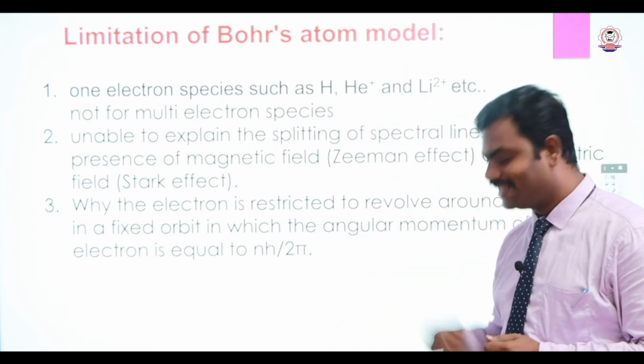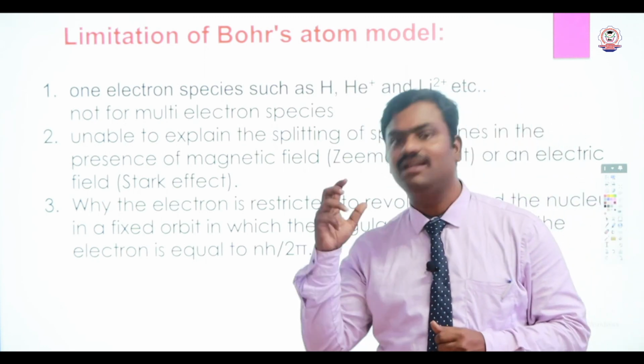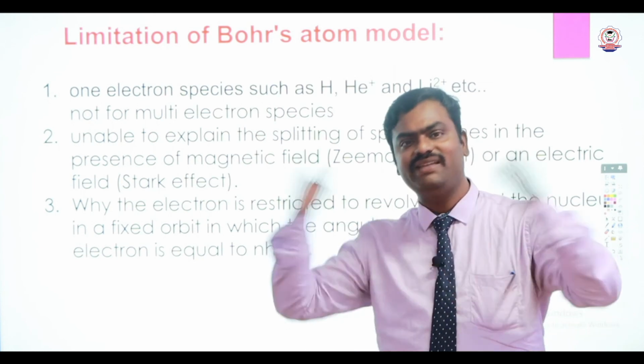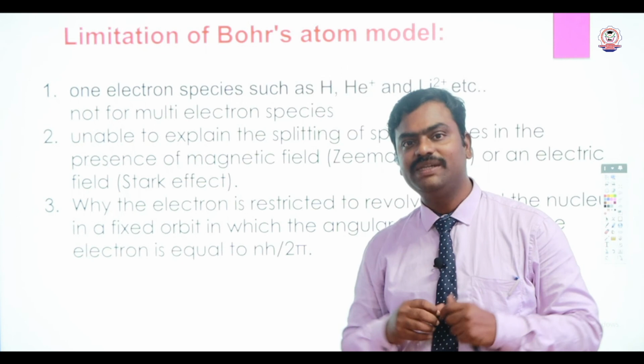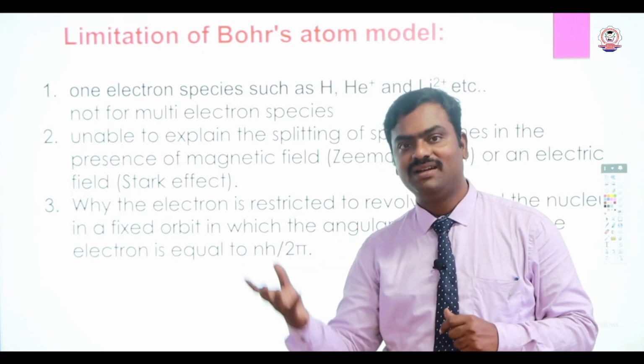Next, why are the electrons restricted to a particular single orbit? Why are they not going anywhere else? That is the main question asked by scientists to Bohr. He could not answer it.